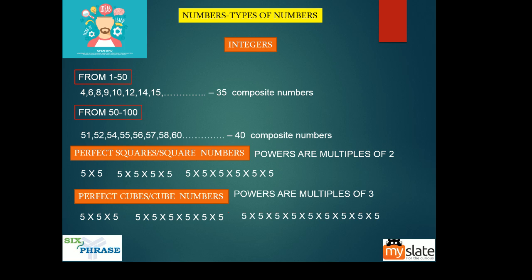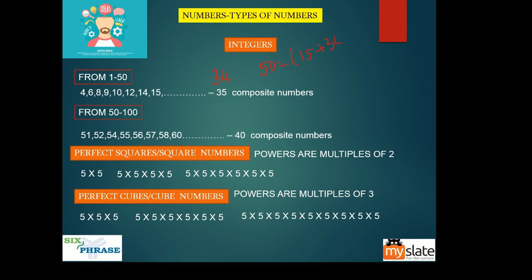So from 1 to 50 we have 35 composite numbers. Now this is where there is a mistake. It is not 35, it is actually 34. I really need to talk to the people who make these slides. Guys, tell me, why is it 34 and not 35? Because in 1 to 50, how many numbers do we have? 50 numbers. In that, how many prime numbers do we have? We have 15 prime numbers, and we have 34 composite numbers.